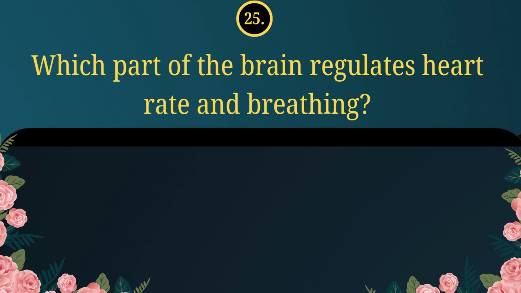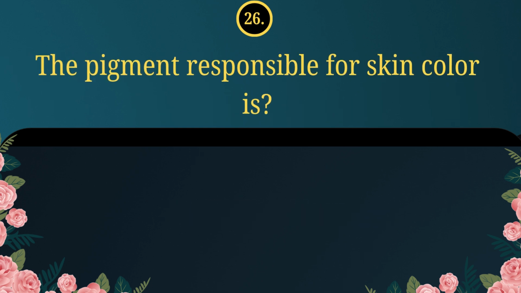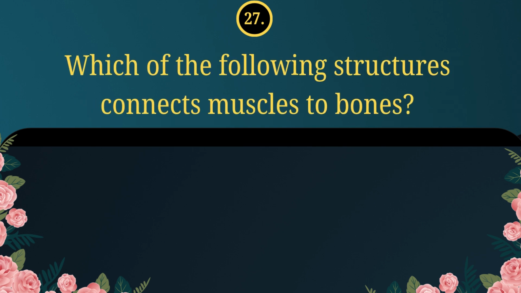25. Which part of the brain regulates heart rate and breathing? Medulla oblongata. 26. The pigment responsible for skin color is melanin. 27. Which of the following structures connects muscles to bones? Tendons.